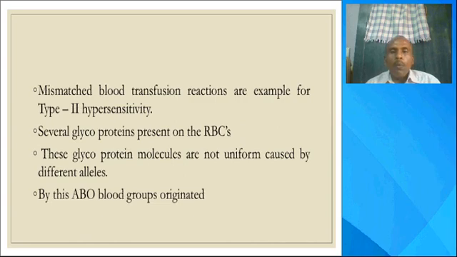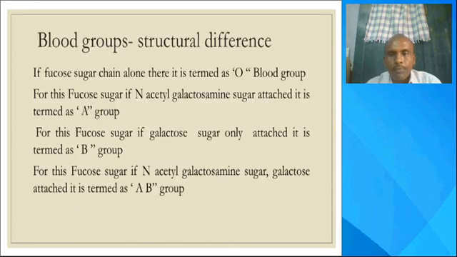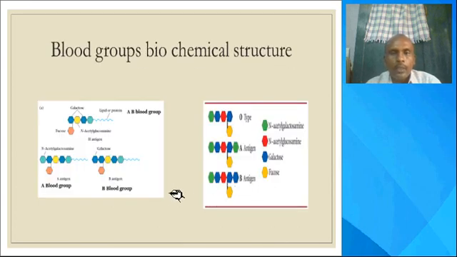So how do the different types of blood groups get generated? What is the biochemistry behind these different types of ABO blood groups? We just saw the biochemical origin of the blood groups. So these are the biochemical structures of the blood groups.